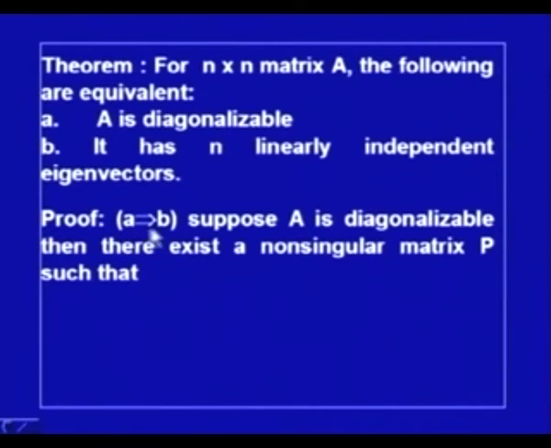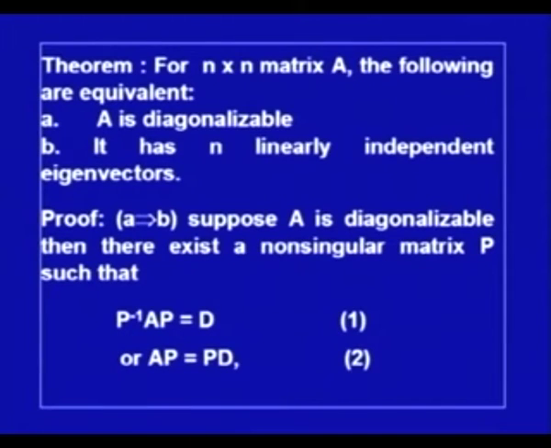First I will prove the forward part. Suppose A is diagonalizable, then there exists a non-singular matrix P such that P inverse AP is equal to D. Now, P has to be invertible because we need P inverse. So, P inverse AP is equal to a diagonal matrix D, and we can write this equation in an alternative form: AP is equal to PD, and this can be obtained by pre-multiplying equation 1 by P.